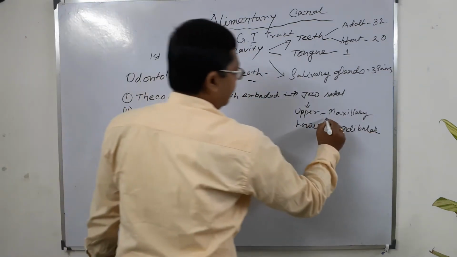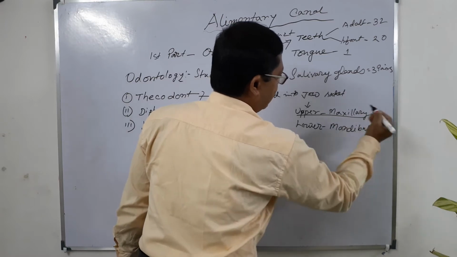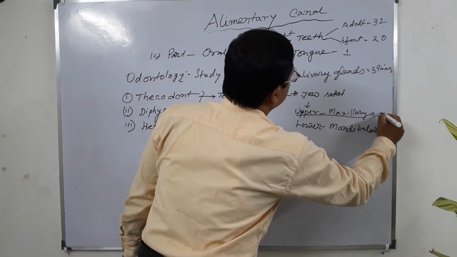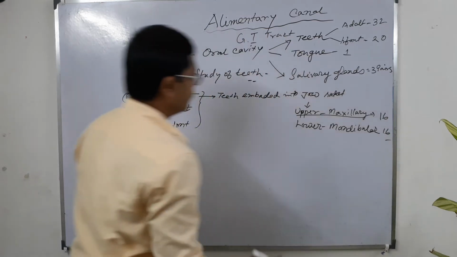The upper maxillary bone contains 32 divided by 2, that is 16, and the lower contains 16 in an adult.